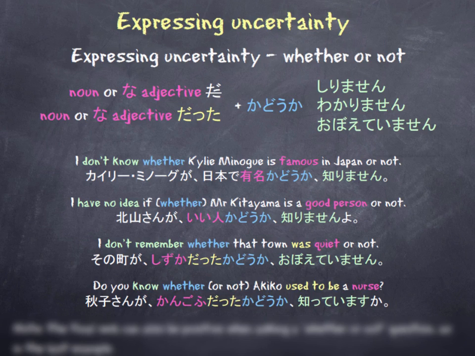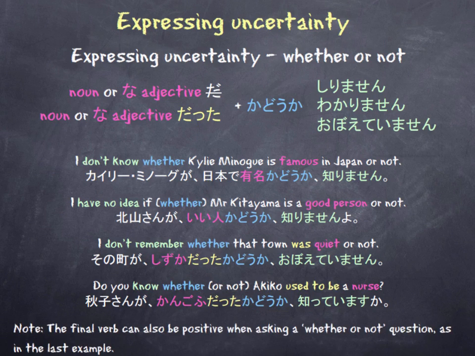And then our final example, again in past tense. Do you know whether or not Akiko used to be a nurse? Akiko-san ga kangofu datta ka dou ka shite imasu ka? So kangofu means nurse, so that's our noun, and we've attached it to the plain past tense of des, which is datta, and again attached it to kadoka. Kangofu datta kadoka, whether or not she was a nurse.